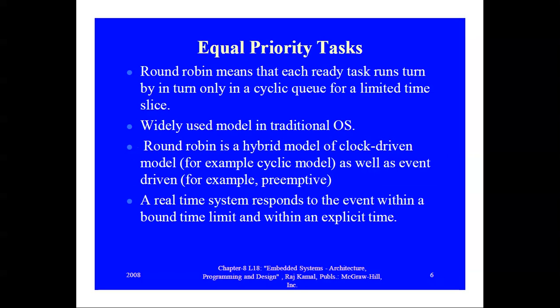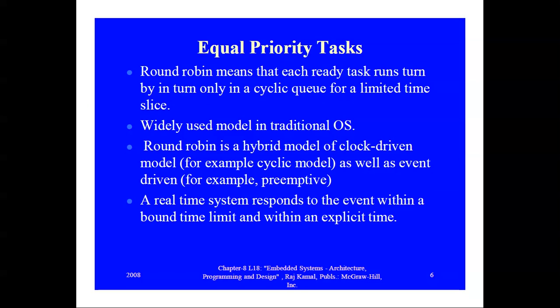Round robin means that each ready task runs turn by turn in a cyclic queue for a limited time slice. Here comes the time slice. That means there is a particular time slice fixed in round robin. So each task has to run in the time slice.